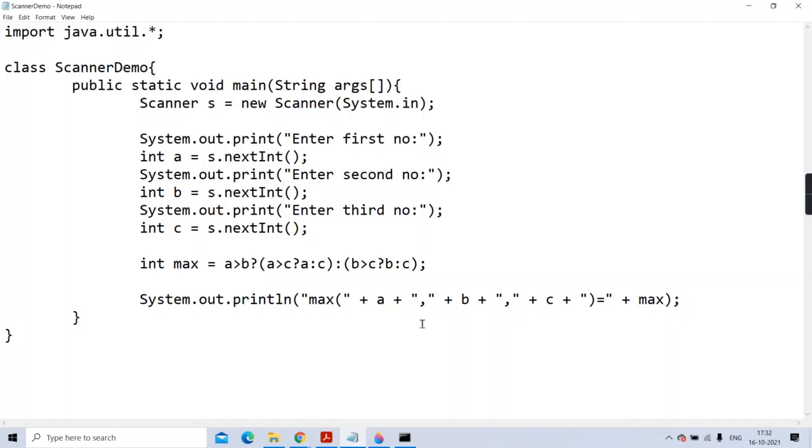So just give me quick confirmation whether you have understood this part. Any queries regarding this? Or you are trying but you are facing a problem? Just check.